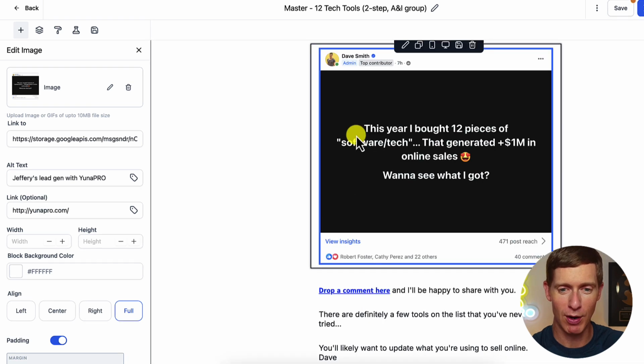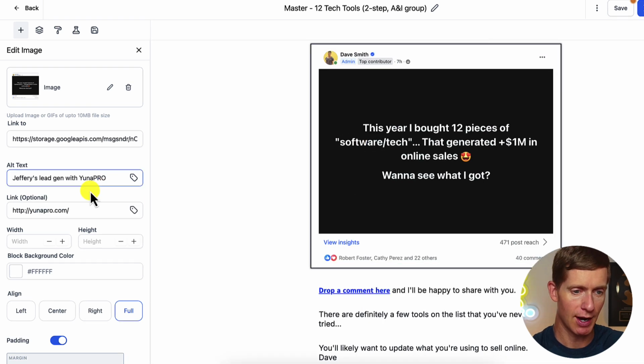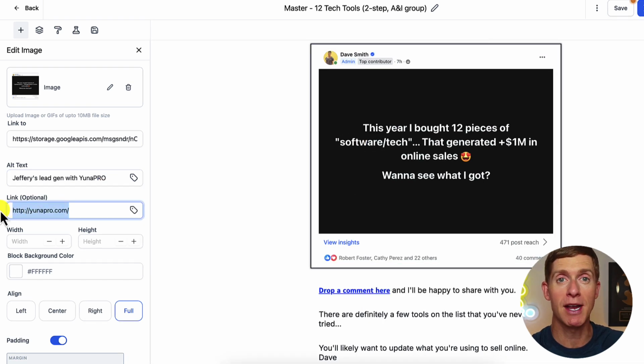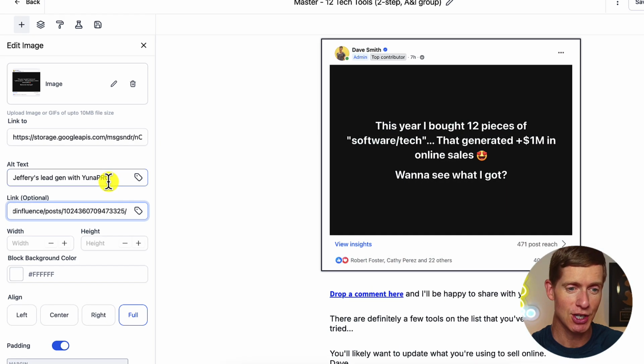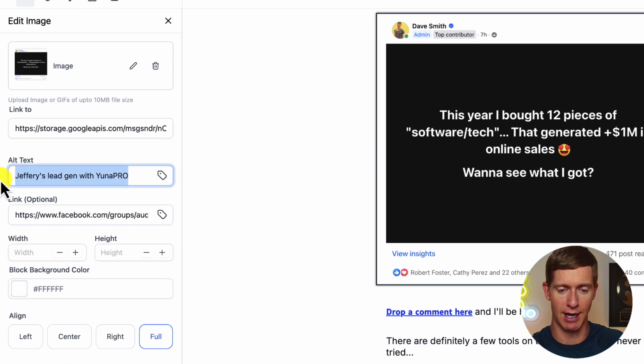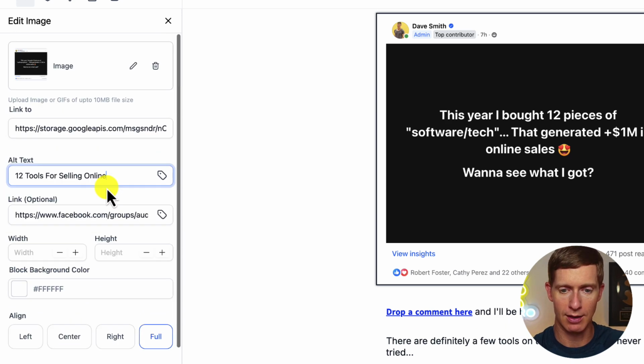And there's one more thing that I want to do. I'm going to click on this image here, and then go over here and update my link. So if someone were to click on that image inside the email, I want it to take them over to my post so that they can engage. And then I also want to change the alt text. So this is 12 tools for selling online. And that all looks good.